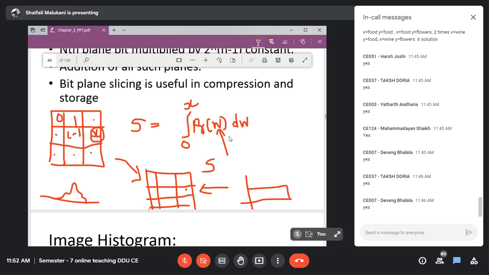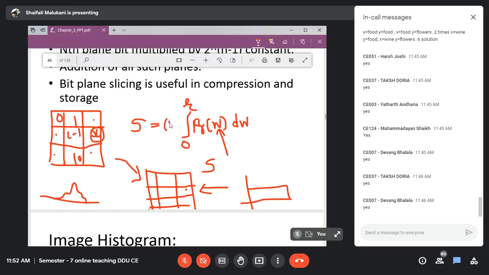For that, the equation we have seen was 0 to x, or rather, if I want to write it in general, x is a specific value here, so 0 to r. Suppose I am not going for a general value but a specific value, say 10. Suppose this pixel value is 10, then the r value will become 10 there.